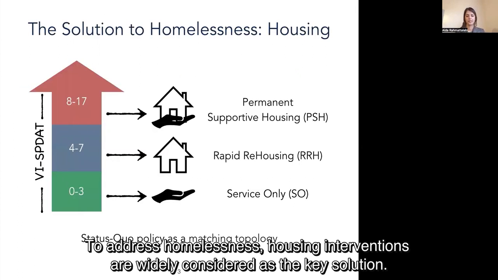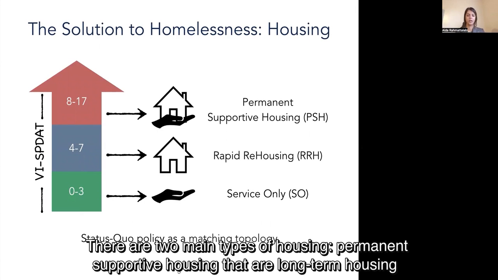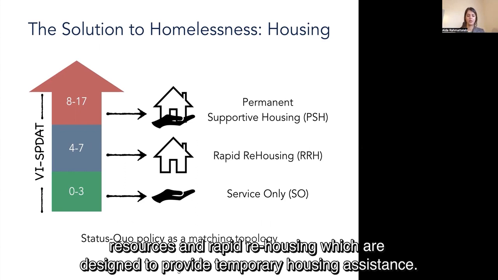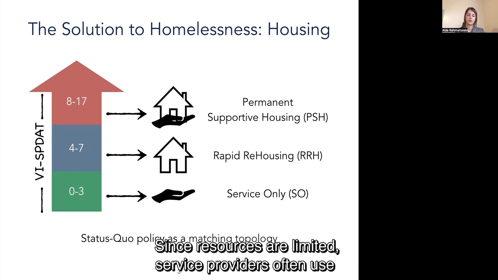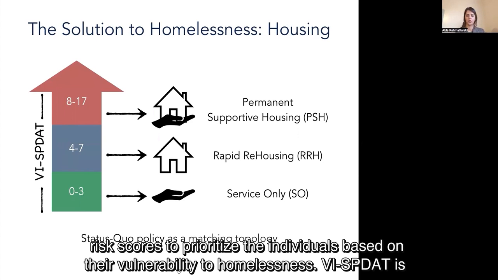To address homelessness, housing interventions are widely considered as a key solution. There are two main types of housing: permanent supportive housing, that are long-term housing resources, and rapid rehousing, which are designed to provide temporary housing assistance. Since these resources are limited, service providers often use risk scores to prioritize individuals based on their vulnerability to homelessness.